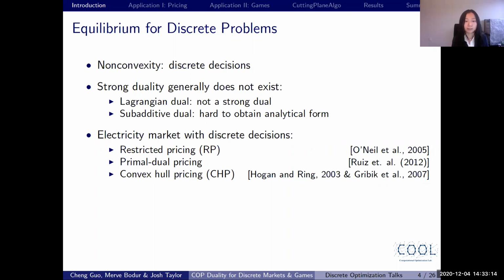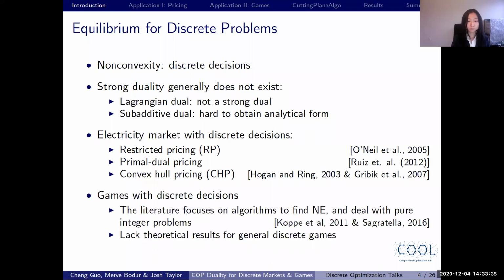For example, the first pricing scheme, restricted pricing or RP, is widely used in US energy markets. Both the first one, RP, and the second one, primal-dual pricing, are based on getting a shadow price of the linearization of the MIP formulation, while the third pricing scheme, convex hull pricing or CHP, is based on the Lagrangian dual of the MIPs.